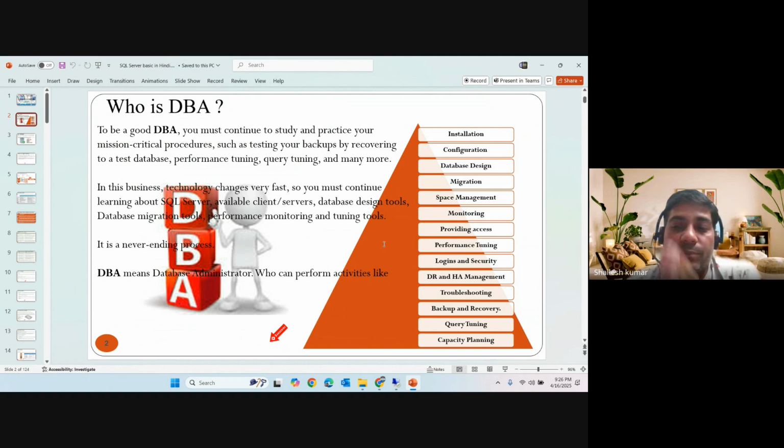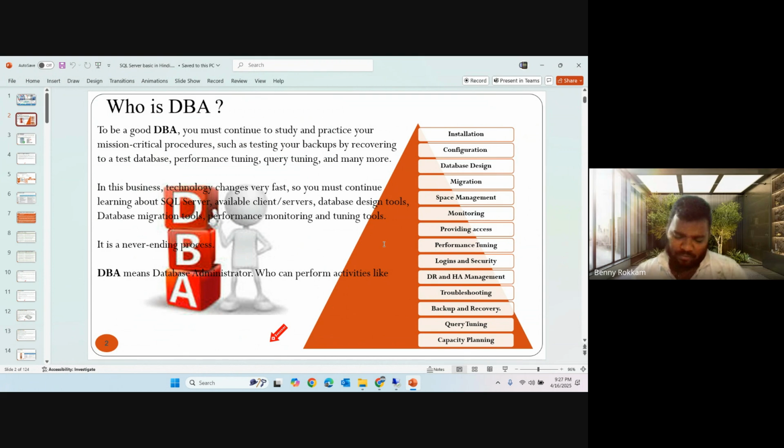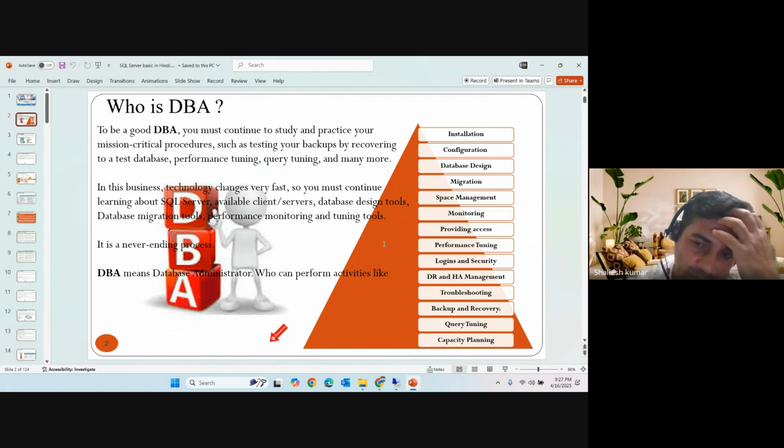So the person who performs these activities is known as a DBA, a database administrator, whatever RDBMS he is working on. That is MySQL, MS SQL, Oracle, PGSQL, HANA, sorry, Sybase, right? So these are the RDBMS basically. There is NoSQL also, like MongoDB, Cassandra, Couchbase, and many more, right? So this is a role about that DBA only.